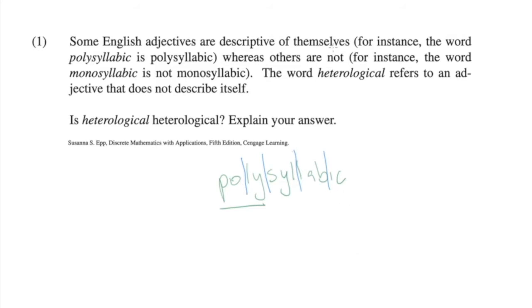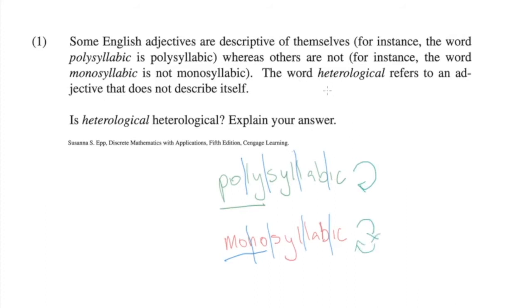Okay, so some adjectives are descriptive of themselves, whereas others are not. For instance, the word monosyllabic is not monosyllabic. Monosyllabic is the opposite of polysyllabic. Monosyllabic means one syllable. Mono means one. So monosyllabic is not monosyllabic. Okay, so we're seeing Russell's paradox show up again, but instead of the domain of sets, this is in the domain of adjectives which refer to themselves. So in this instance, polysyllabic does refer to itself, but monosyllabic does not.